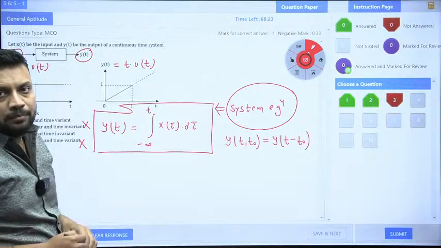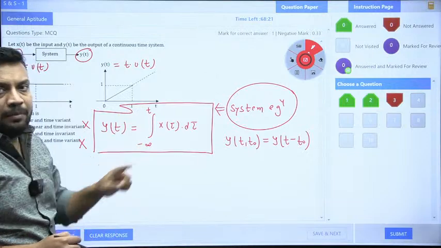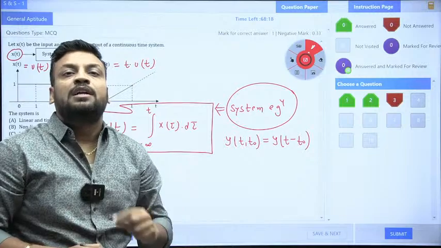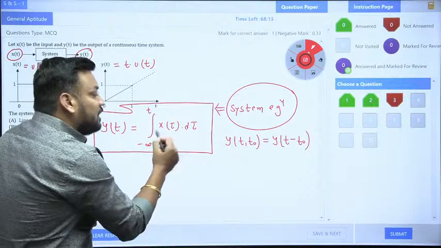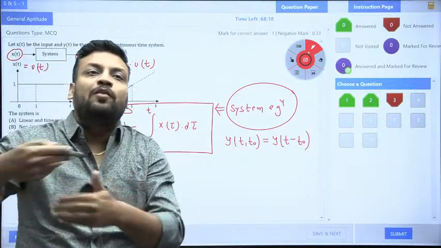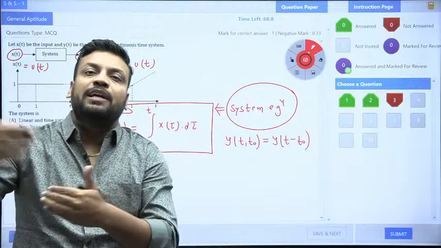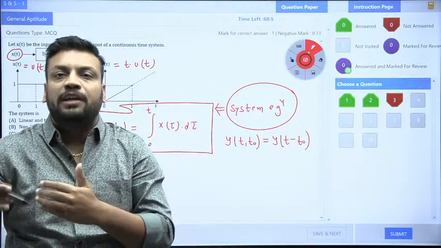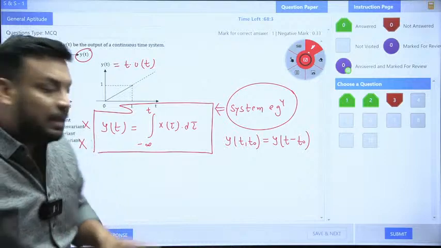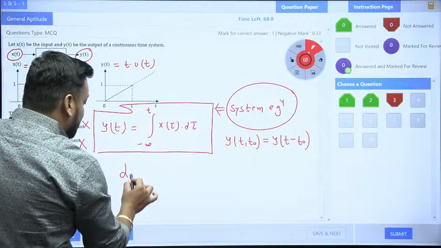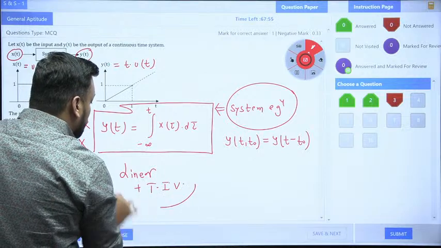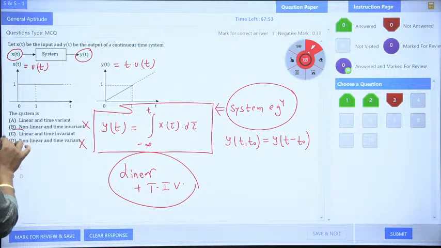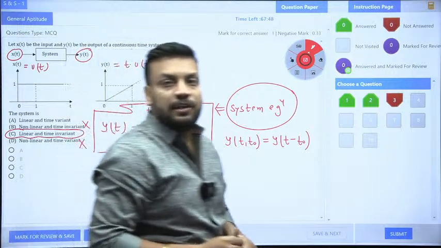With limits minus infinity to t, because in the integration limit there is no time scaling or time reversal, it is 100% time invariant. Even here, x of t is not multiplied by any other time function. Suppose x of t into sin t, x of t into cos t, x of t into e to the power t, all are time variant. But right now it is time invariant. So the final answer is linear plus time invariant, which is exactly mentioned in option C. The correct answer for this question is C.